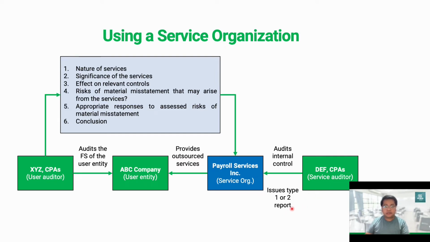So what are these two types of reports being issued by the service auditor, the auditor of the service organization? Remember, we are the auditor of the client, the user entity, and the service organization also has an auditor that audits its internal control, which affects our audit of the client's financial statements.